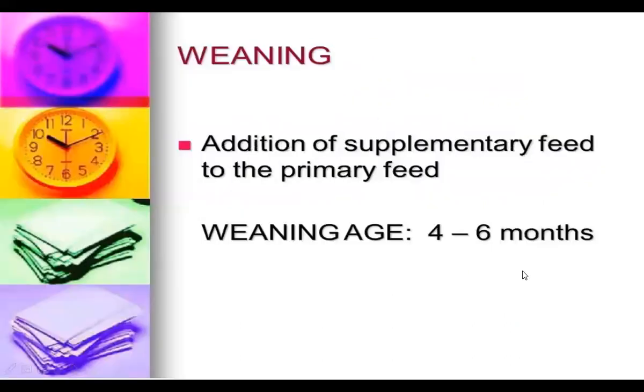So when do we have to start it? It is the addition of supplementary feed to the primary feed. That is what we are additionally giving. Then what is the weaning age? It is about 4 to 6 months.